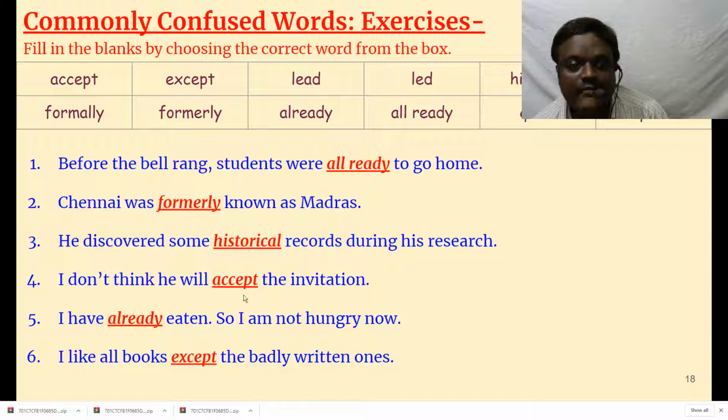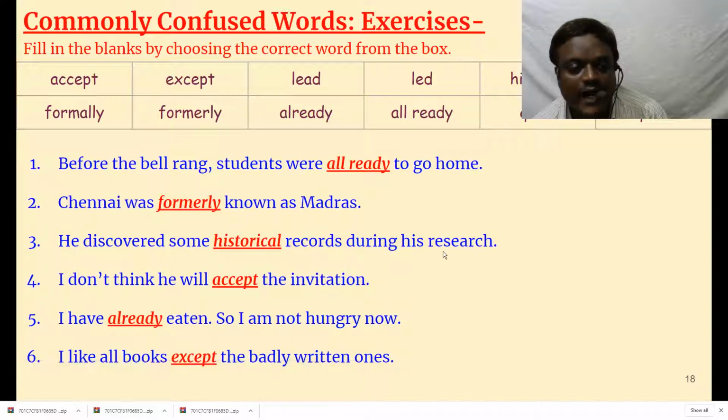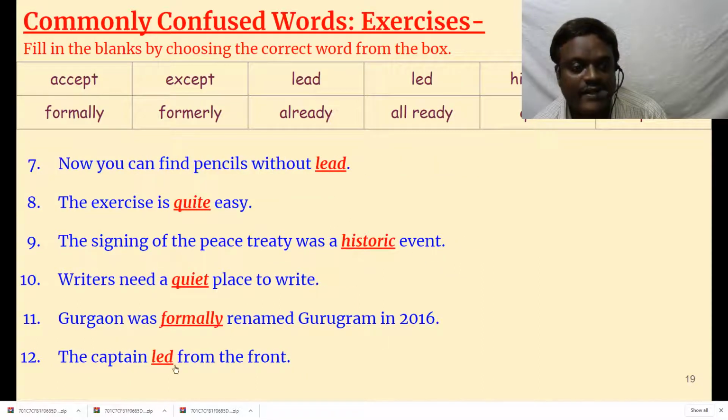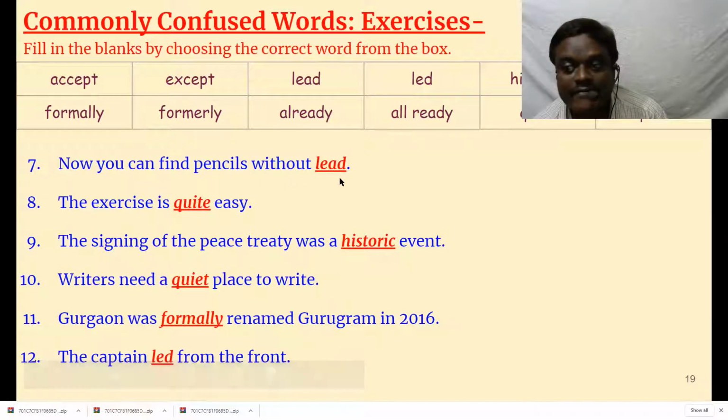I don't think he will accept the invitation. Accept means to receive. I have already eaten. I have already means already I have finished. So I'm not hungry now. I like all books except the badly written ones. Except the badly written ones. Now you can find pencils without lead. Without lead, it's a material. The exercise is quite easy. That means very, very easy.